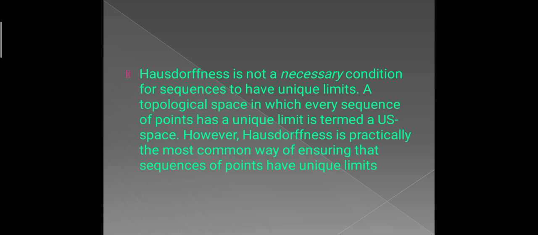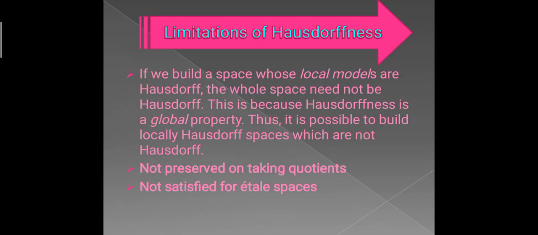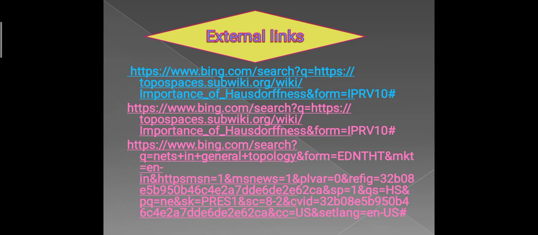Hausdorffness is not a necessary condition for sequences to have unique limits. A topological space in which every sequence of points has a unique limit is termed a US space. However, Hausdorffness is the most common way of ensuring that sequences of points have unique limits. Limitations of Hausdorffness: if we build a space whose local models are Hausdorff, the whole space need not be Hausdorff. This is because Hausdorffness is a global property. Thus, it is possible to build locally Hausdorff spaces which are not Hausdorff.